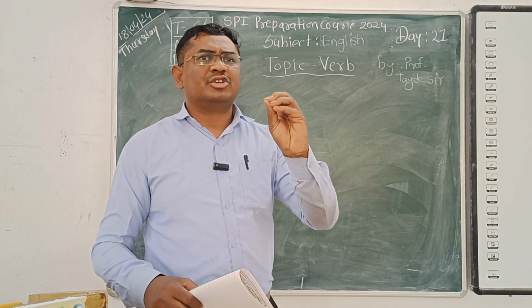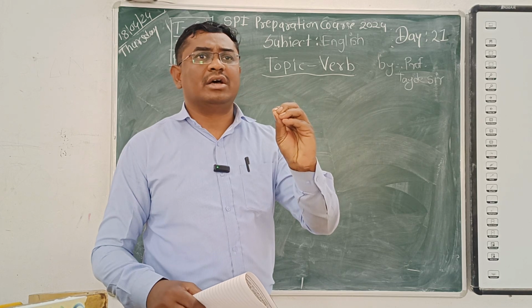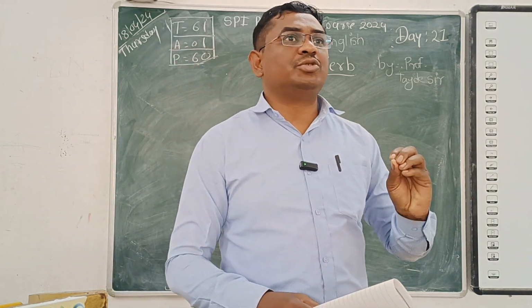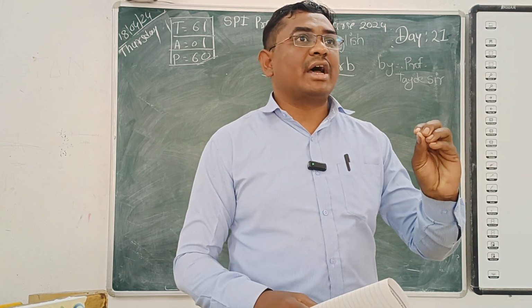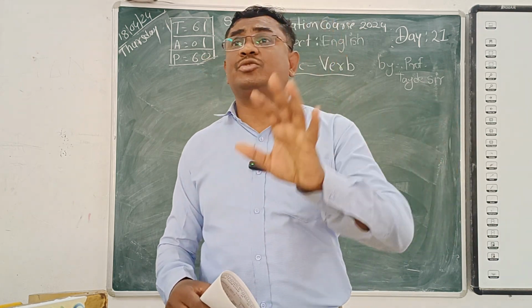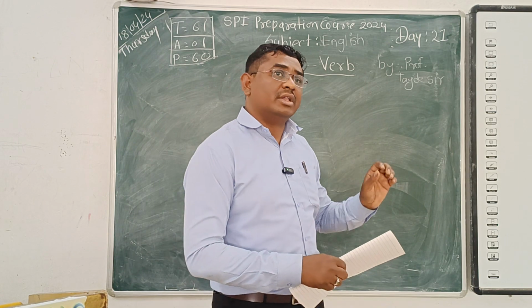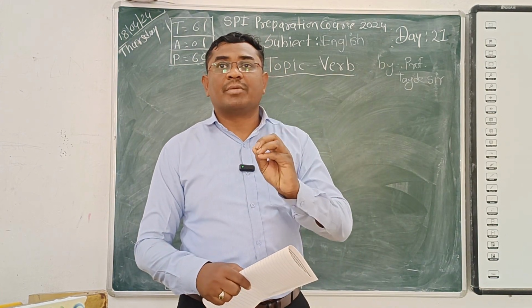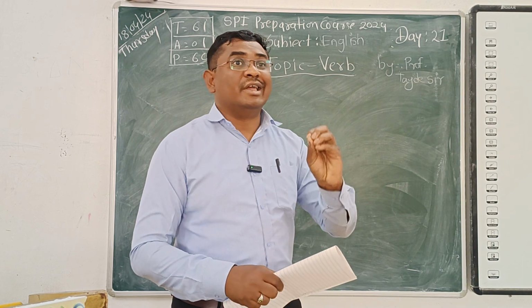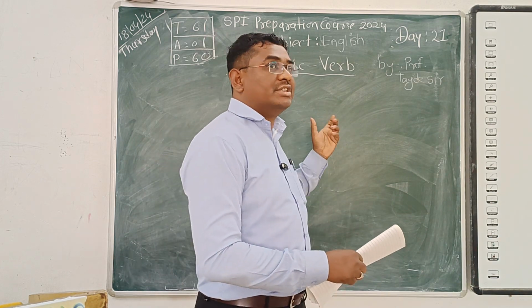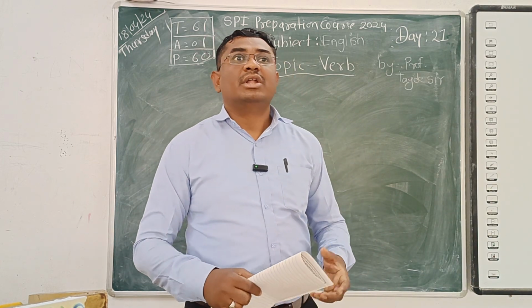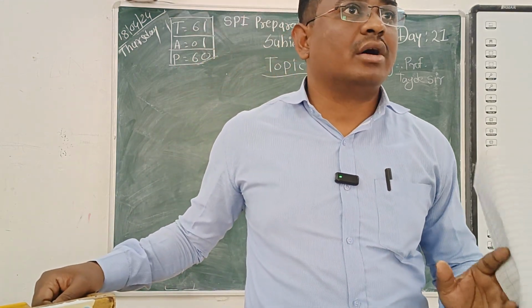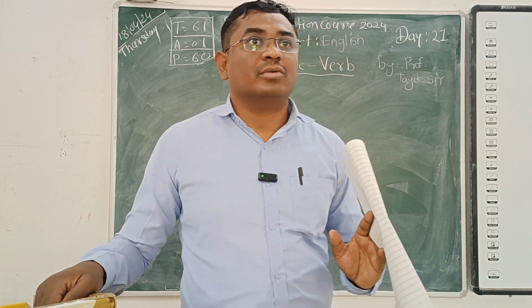Verb is a very small word that is known to each and every person, each and every student. What is verb? If I ask you, some of the students are able to answer that yes, verb means dash dash dash. But actually, verb plays a very important role in the construction of a sentence. Like our body: in our body, if there is no brain or no heart, a man cannot be alive.